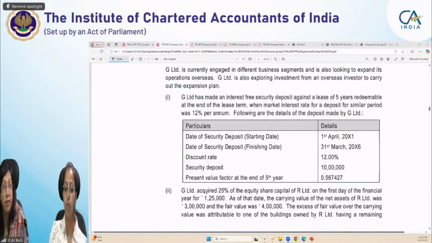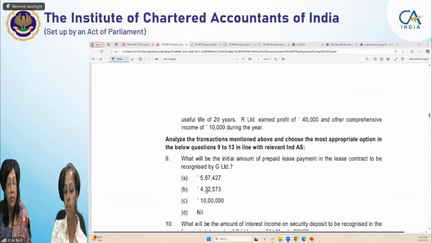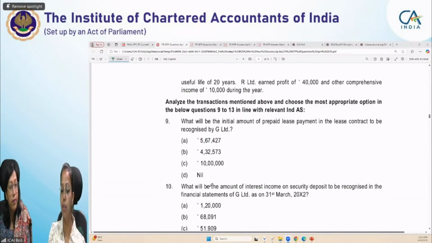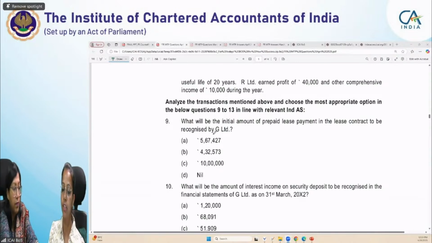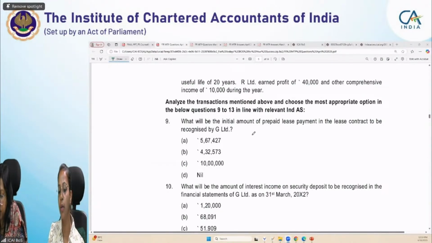Students, let's move on to case scenario 3. Firstly, we will move on to the questions which we are required to answer. So the question says that analyze the transaction mentioned above and choose the most appropriate option in the below question 9 to 13. So these 5 questions relate to case scenario 3. Ninth question is what will be the initial amount of prepaid lease payment in the lease contract to be recognized by G Limited. So in this question, we are required to calculate the prepaid lease payments.